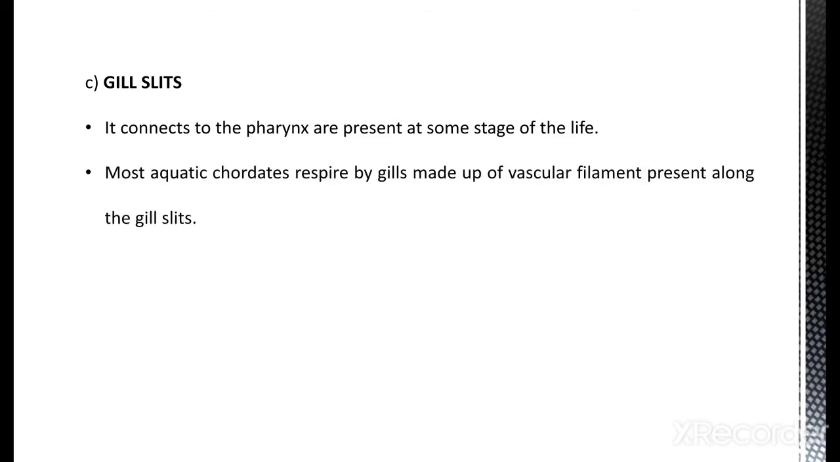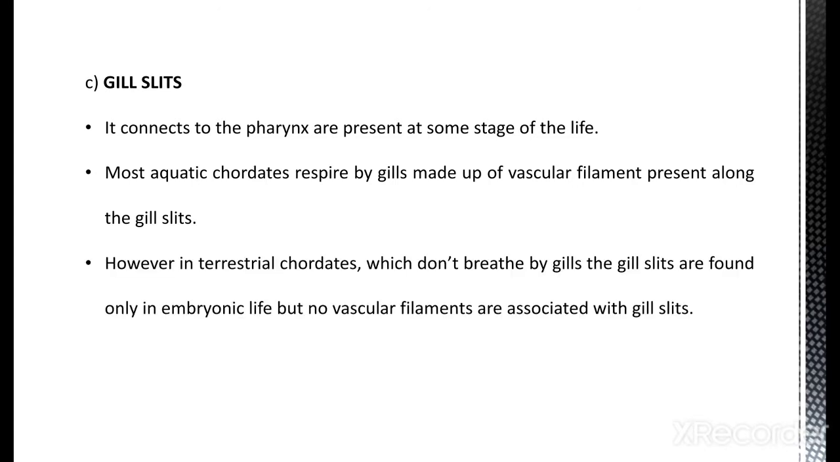Most aquatic chordates respire by gills made up of vascular filaments present along the gill slits. As we know, pharyngeal gill slits are the organs basically used by aquatic organisms for respiration. So most aquatic chordates respire by gills, made of vascular filaments along the gill slits. However, in terrestrial chordates, which do not breathe by gills, the slits are found only in embryonic life.